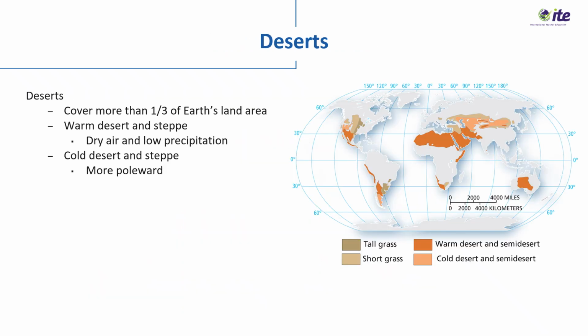Deserts are primarily located between 20 degrees and 30 degrees latitude north and south of the equator, within the subtropical high-pressure belts. Here, descending dry air from the Hadley cells suppresses cloud formation and rainfall, resulting in arid climates. Some deserts, such as the Sahara and Arabian Desert, are hot year-round, while others, like the Gobi or Patagonian Desert, are cold but still very dry. This pattern shows that latitude and atmospheric circulation are key controls on biome distribution. Inland position, rain shadows, and ocean currents also influence desert formation and moisture availability.